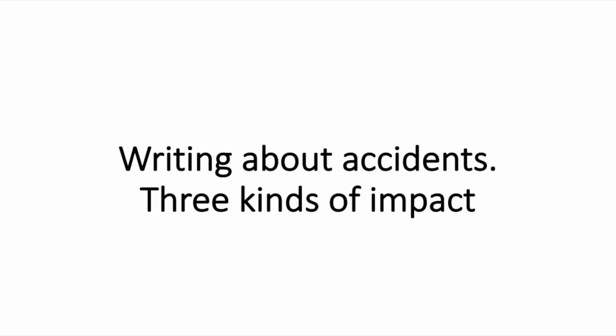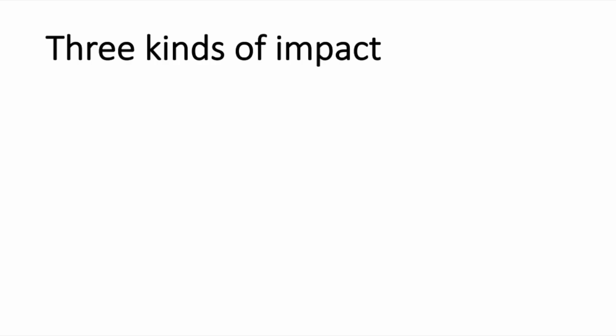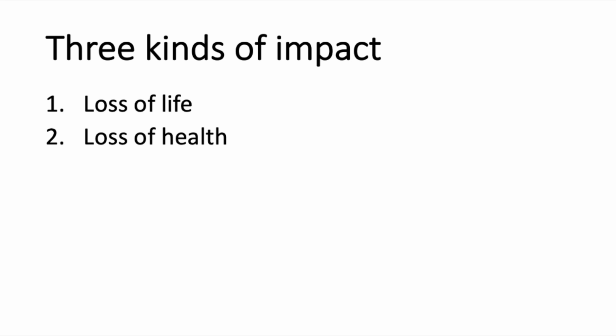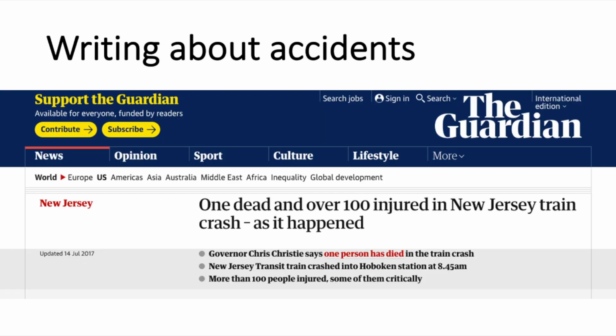Sadly, news about accidents often involves reporting about real people as passengers. So, when writing about an accident, we first report whether anyone has died. We then report how many people were injured and how serious those injuries were. Only after that, we report if there was any damage caused to property. We report the loss of life first, even if the number of fatalities is significantly lower than the number of people who were injured. If there were no fatalities in the accident, we start the lead by reporting the number of people injured.